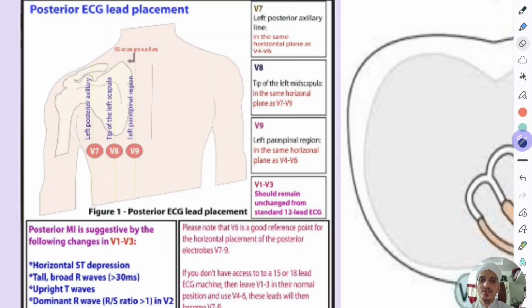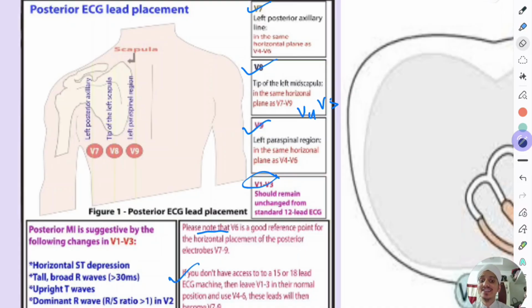See, V7 at the left posterior axillary line, V8 at the tip of the left mid scapula. What should be the level? The level should be the same as V4, V5, nothing but the fifth intercostal space. And V9 should be at the left paraspinal region. V1 to V3 should remain unchanged from the standard 12-lead ECG. Please note that V6 is a good reference point for the horizontal placement of the posterior axillary line.